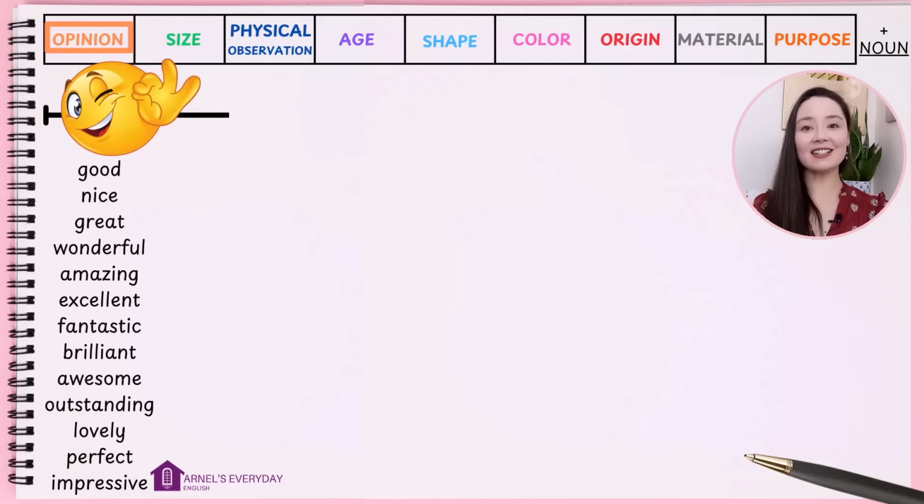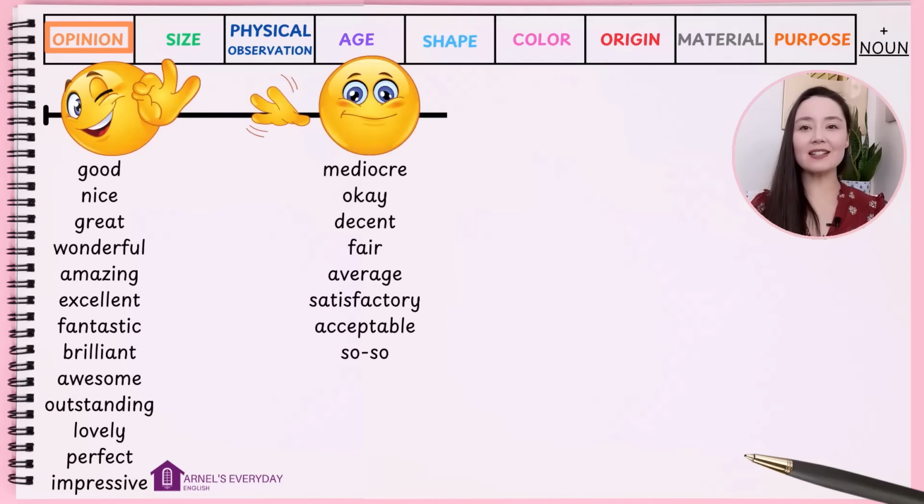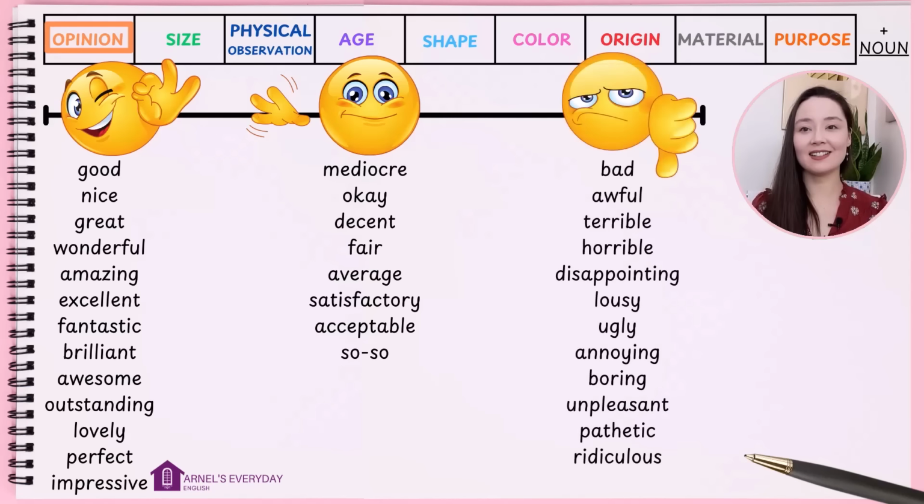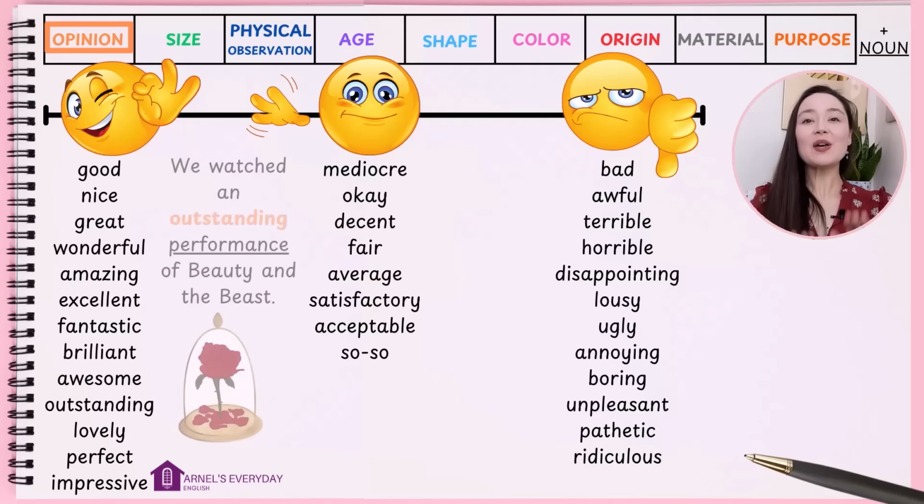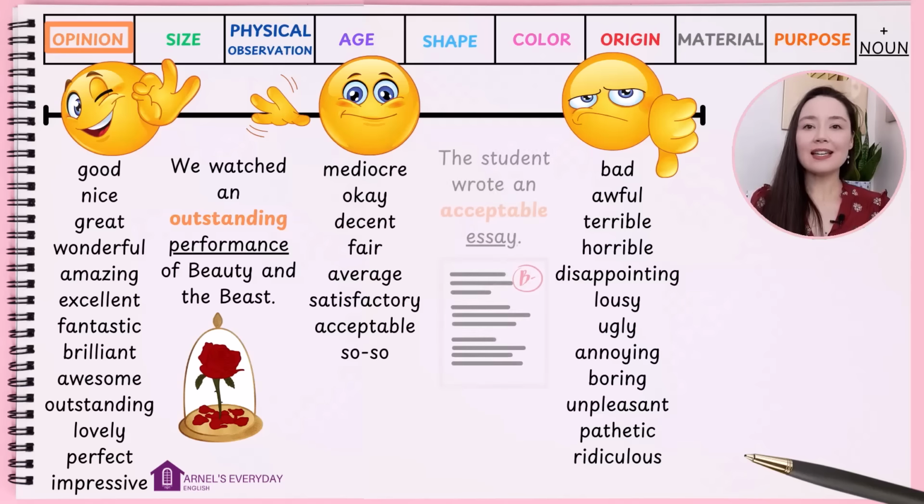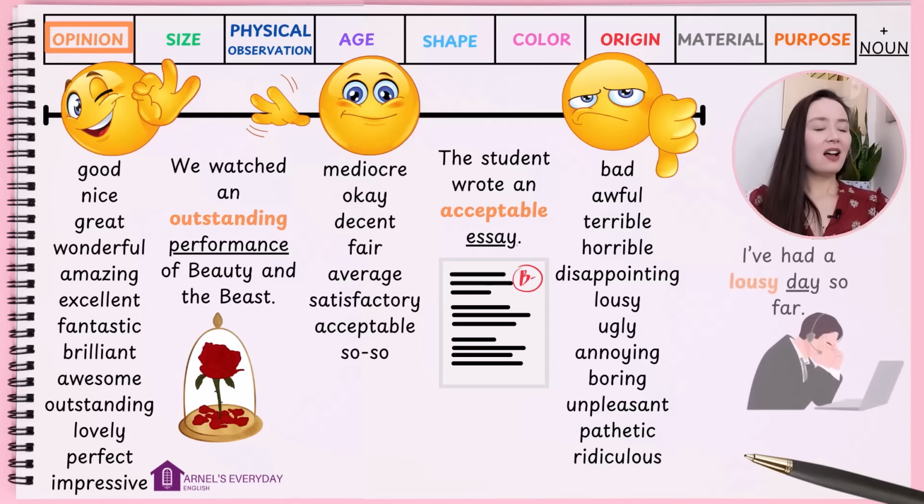Good opinions? Meh. So-so opinions? Bad opinions. I want to remind you now that if there's any new vocabulary for you, pause the lesson. Or pause the lesson if you need more time to look at the information. We watched an outstanding performance of Beauty and the Beast. The student wrote an acceptable essay. I've had a lousy day so far. Lousy means really bad. You don't feel good. No.